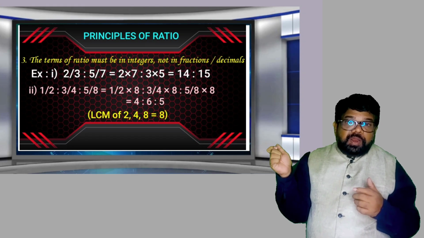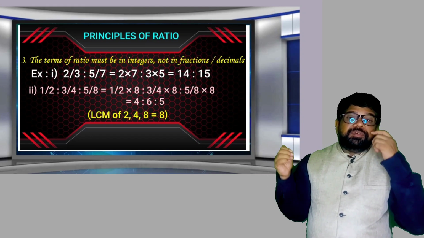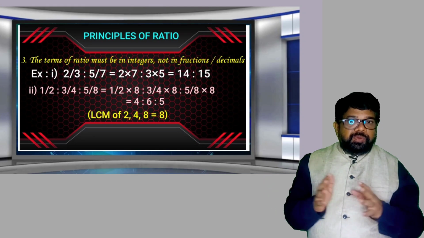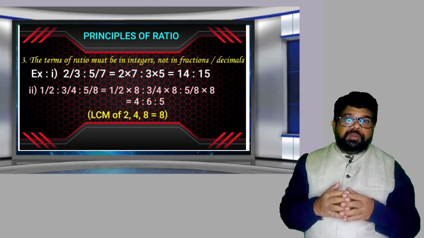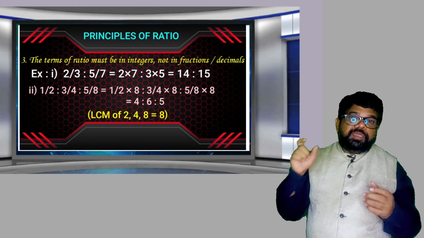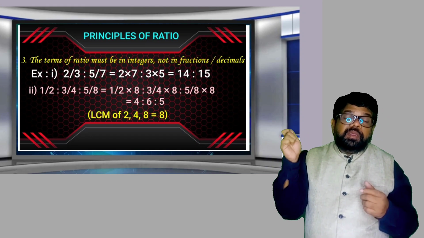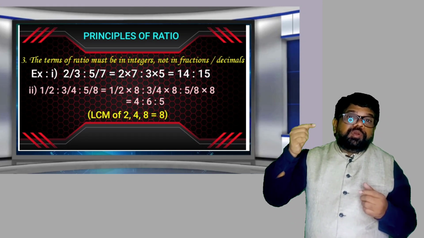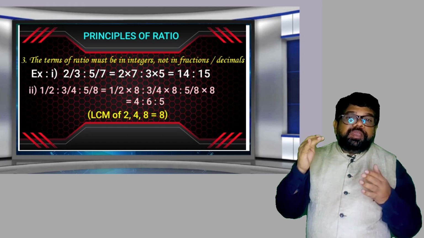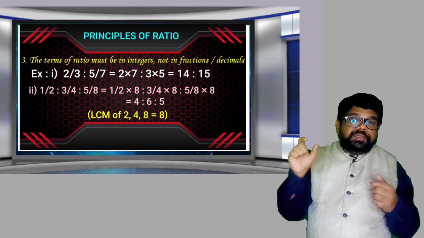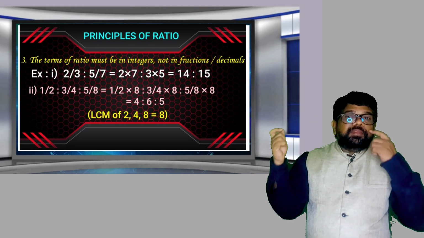In the given values, observe the larger number. If the larger number is exactly divisible by the remaining numbers, we say that larger number itself is the LCM. It is a very simple shortcut to calculate the LCM. Now here 2, 4, 8. What is the larger number? 8. 8 is divisible by 2 and by 4. So 8 is the LCM of 2, 4 and 8.